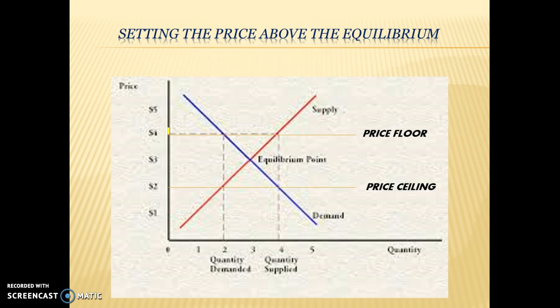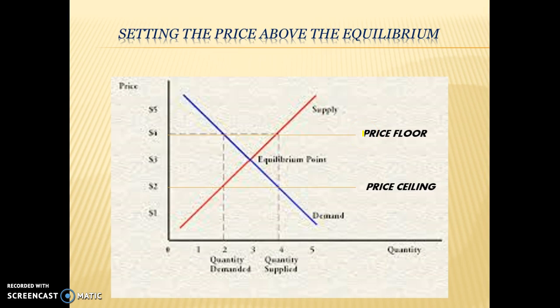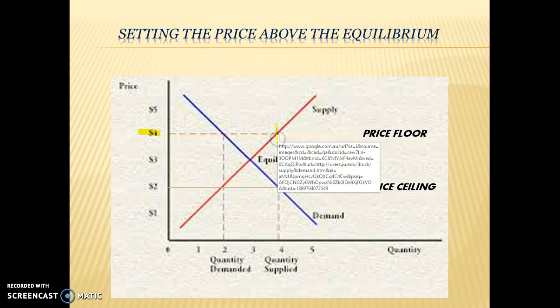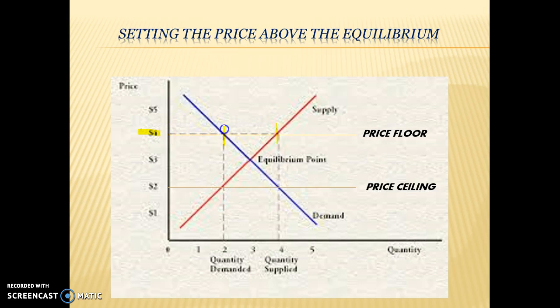So here is an example of a graph, and I'm not going to get into price floors and price ceilings in this video. What I just want to show you quickly is what will happen in a market if we set the equilibrium price too high or too low. So say this is the market for apples and they're selling for $4 a kilo. We're going to have supply here because there's going to be a lot of supply because it's a relatively high price, and demand is going to be at this point here.